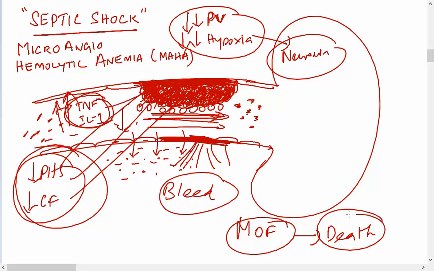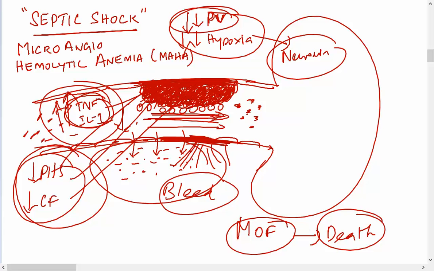Understand? So the main problem here is gram negative sepsis, or gram negative septicemia, creating a severe form of acute inflammation. They are increasing the interleukin 1 and TNF. First of all they will create the edema that will reduce the plasma volume. After that they damage the endothelium and they form the thrombosis.